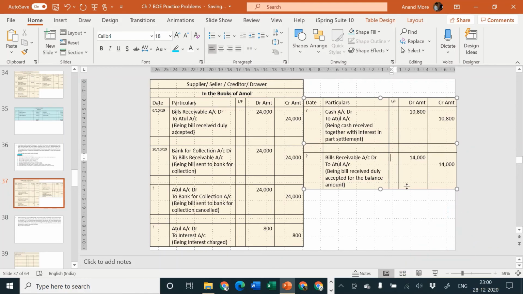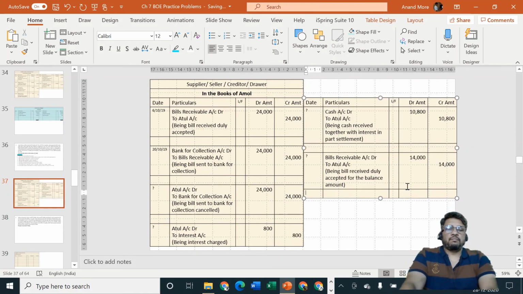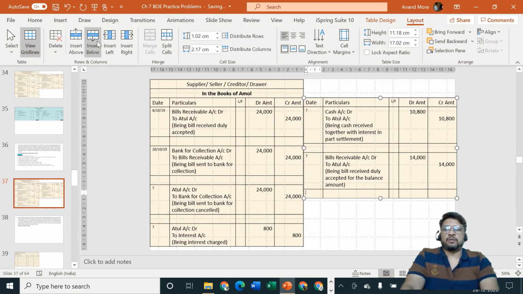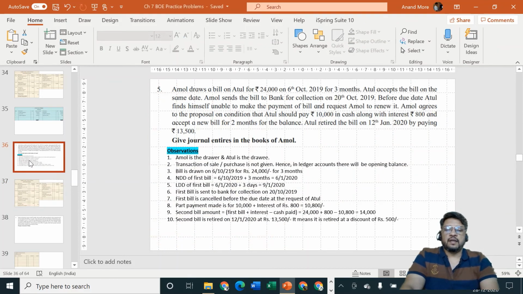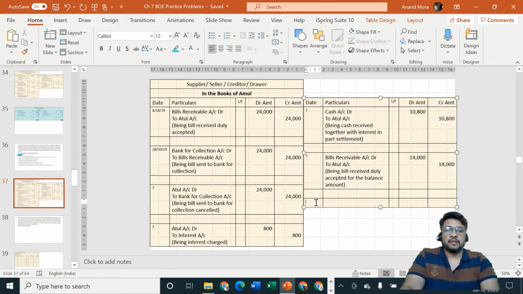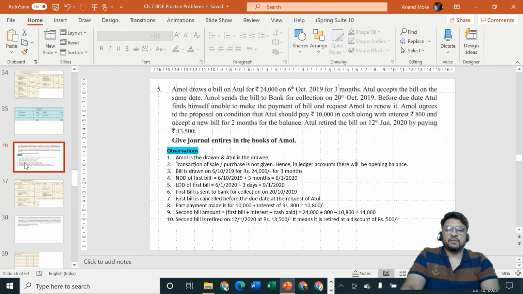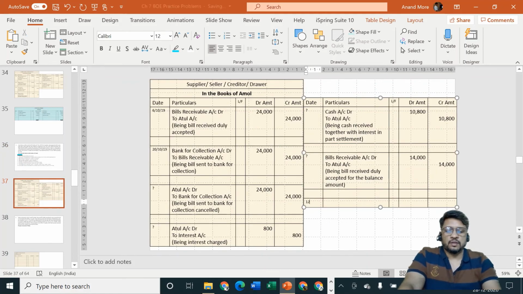Okay. Next, but before the due date of this bill, our hero, that is Mr. Atul, he is a very gentleman. So he came on which date? He came to us on 12th of January, and then he has paid the amount of rupees 13,500 early. So 12th of January 2020, cash is coming in, debit what comes in? Cash account debit.